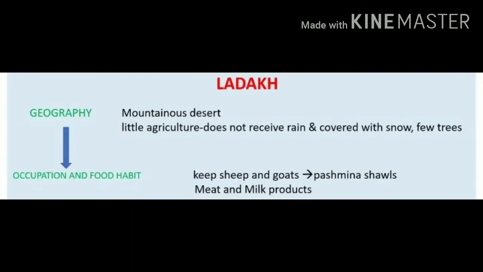Now let us see the geographical features of Ladakh in detail. Ladakh is a mountainous desert, which shows that it is a mountainous region. It has very little agriculture, does not receive rain, and is covered with snow. Only a few trees are there. What are the factors? They don't have enough agriculture, they don't have enough rain, the area is fully covered with snow, and only a few trees are available there.